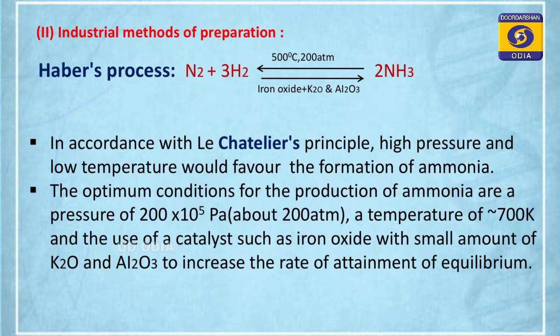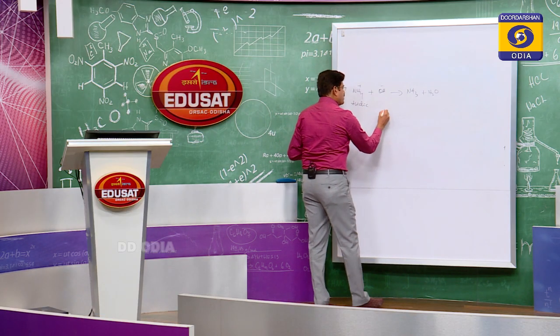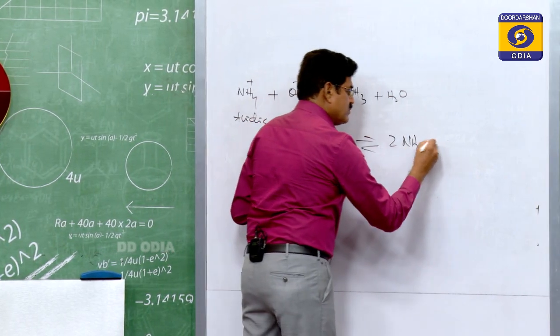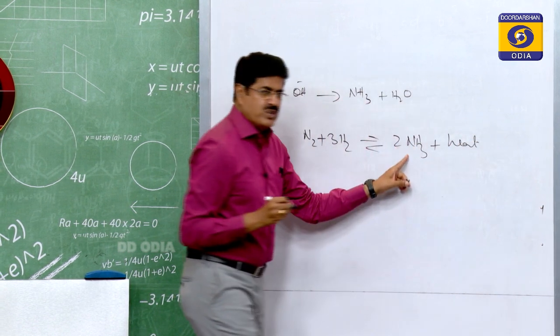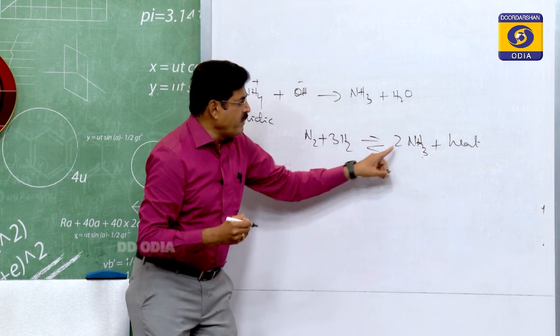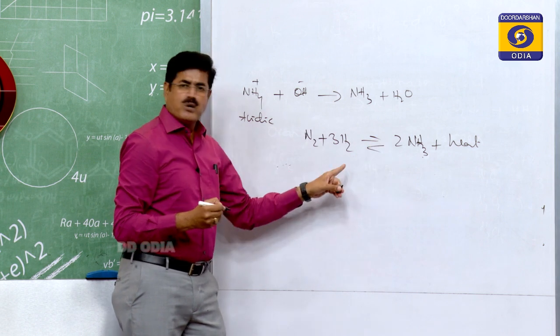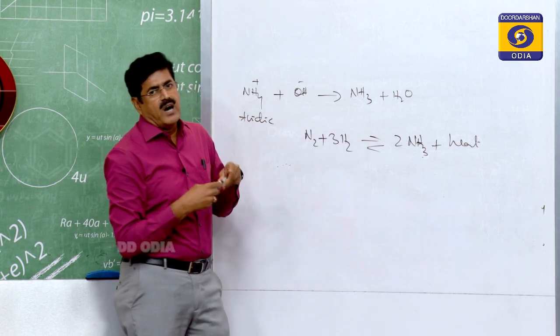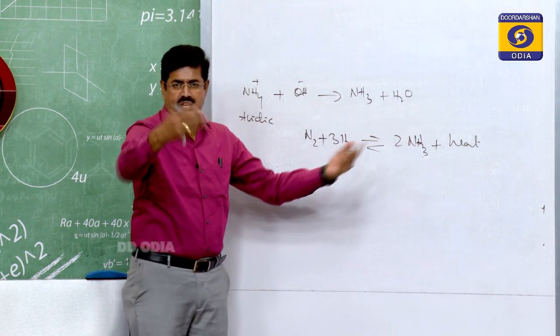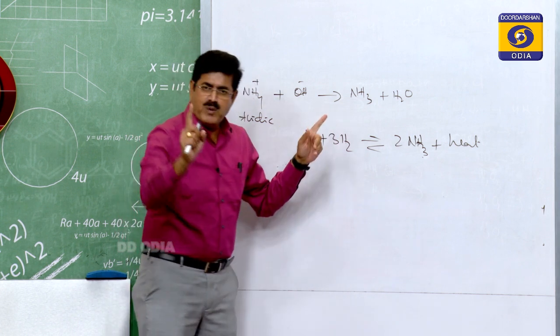What are the conditions to be followed to increase the yield of ammonia? High pressure. According to Le Chatelier, any increase in pressure on an equilibrium always shifts the equilibrium in the direction having fewer moles. Since the formation of ammonia is accompanied by a decrease in the number of moles, 2 moles here, 4 moles here, any increase in pressure shifts the equilibrium in the direction having fewer moles. This is in accordance with Le Chatelier's principle. Students, you know this. So the number 1 condition: high pressure.